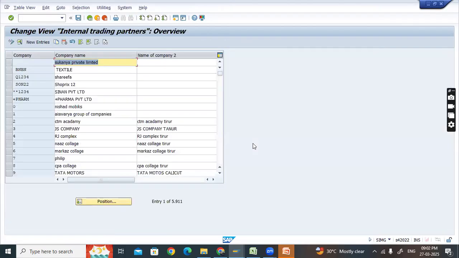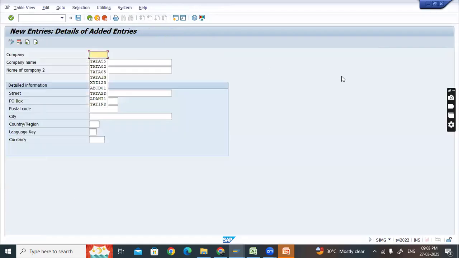And now if I go to Define Company, see here, we are in the change view. Whenever you are getting into any configuration screens, make sure you are in the change view. Display view will not let you create anything. So I'm in the change view now. First thing is to click on New Entries.